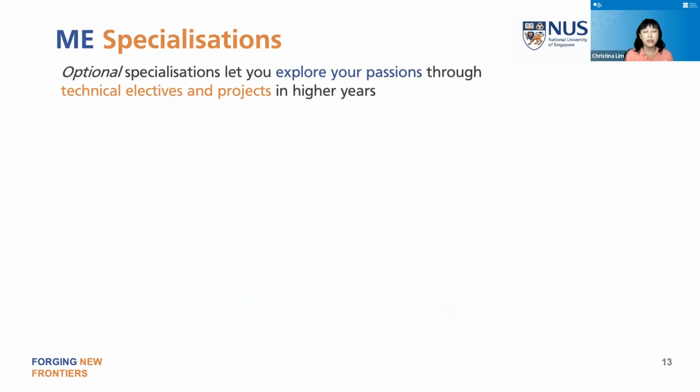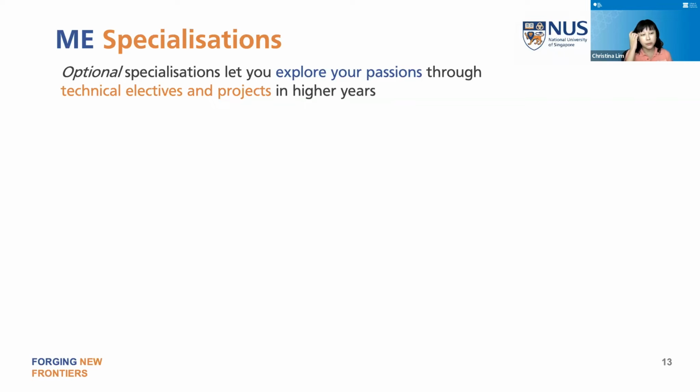Now, what about the 10 unrestricted electives that you can use? So one option is to do specializations. Specializations are certain topics in mechanical engineering we have identified as being more useful in the future workplace.